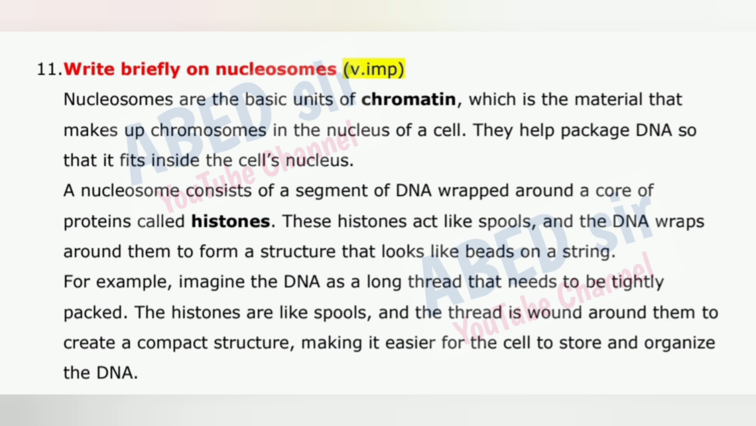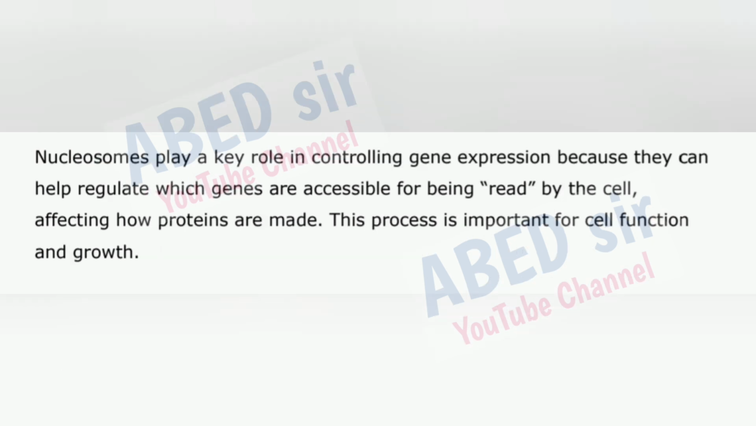The histones are like spools, and the thread is wound around them to create a compact structure, making it easier for the cell to store and organize the DNA. Nucleosomes play a key role in controlling gene expression because they can help regulate which genes are accessible for being read by the cell, affecting how proteins are made. This process is important for cell function and growth.